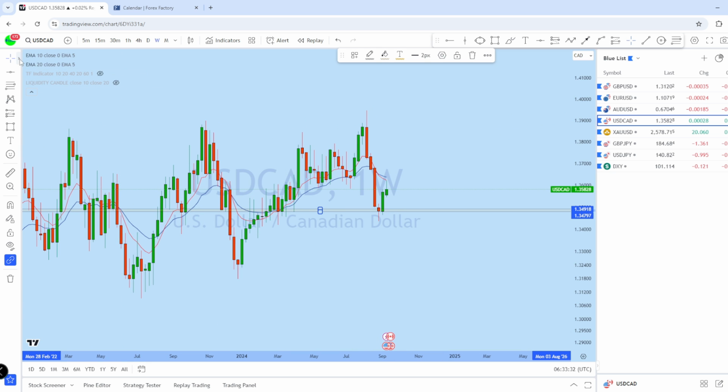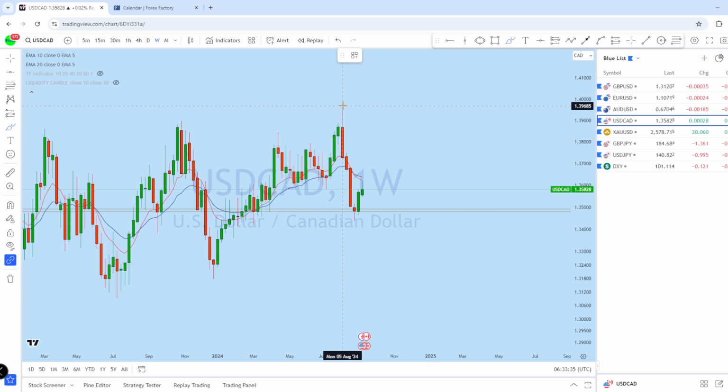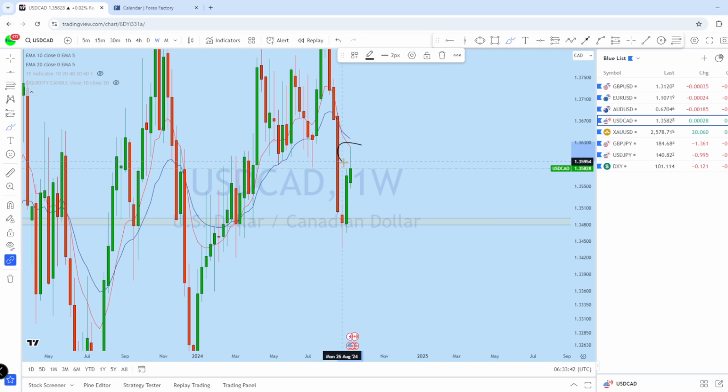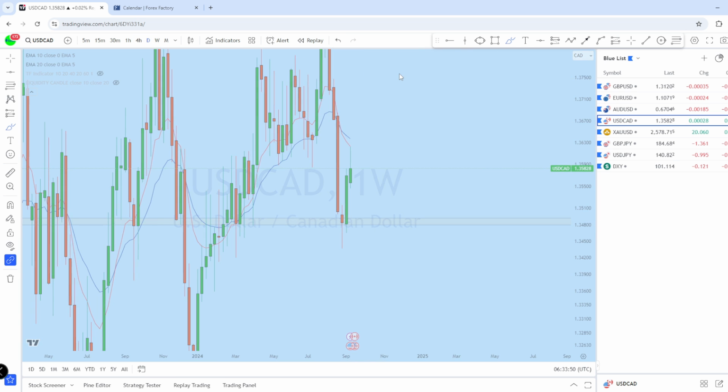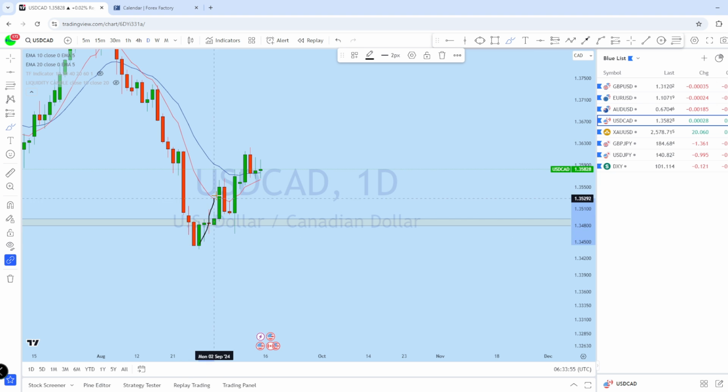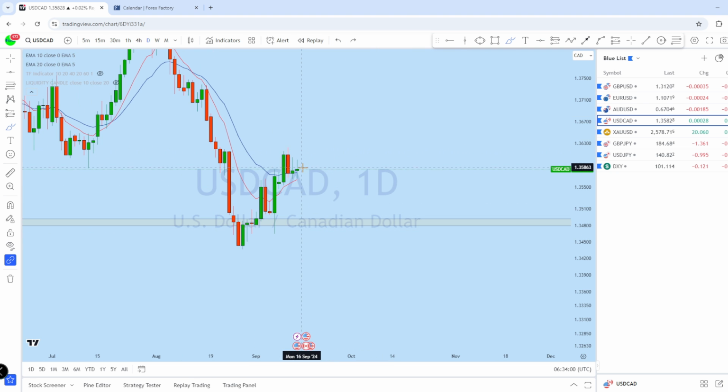If we look at the weekly chart, we can see a very strong rejection on the weekly, followed by 2 weeks of correction back to back. Previous week we saw a long weekly candle in that area, and what we can expect on dollar CAD is for the market to come down again to the support level. Now if we look at the daily chart on dollar CAD, this is the daily impulse followed by a deeper correction, and we can see another impulse on the daily time frame, back to back 2 daily doji formations, and a series of lower highs in that area on dollar CAD.